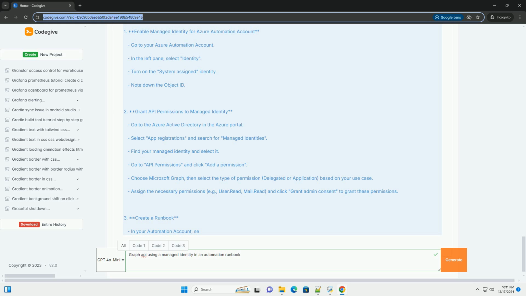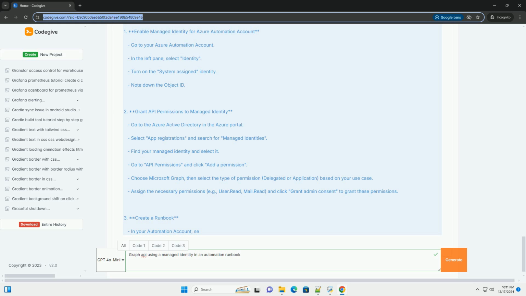Conclusion. Using managed identity with Azure Automation Runbooks to access the Microsoft Graph API allows you to streamline authentication securely without managing secrets. This tutorial showed you how to set up the required permissions, create a simple runbook, and interact with the Graph API. From here, you can expand your runbook to perform various tasks using other endpoints of the Microsoft Graph API.